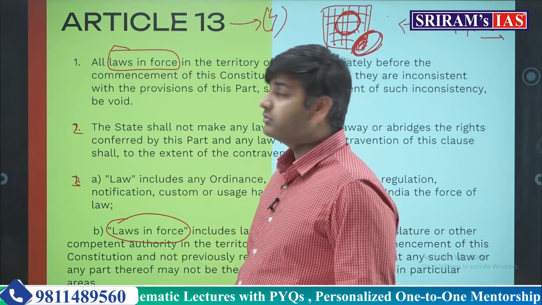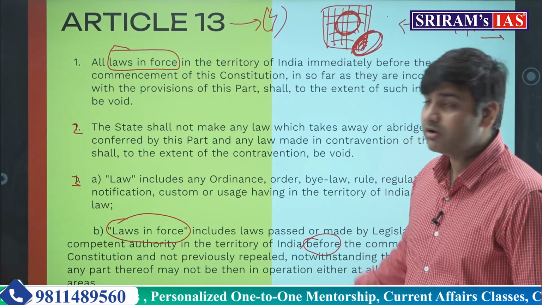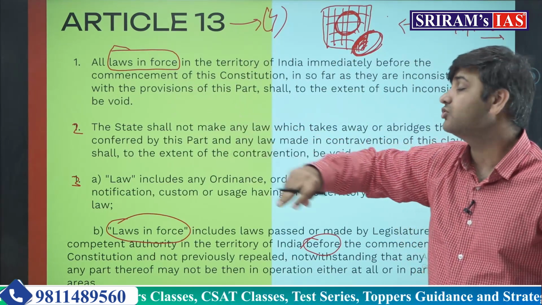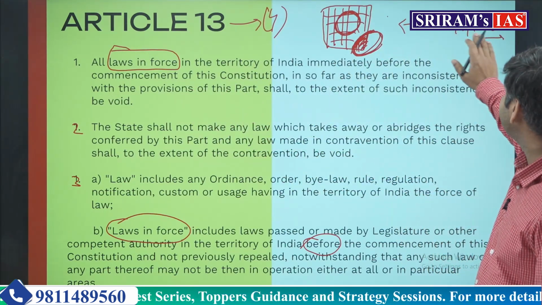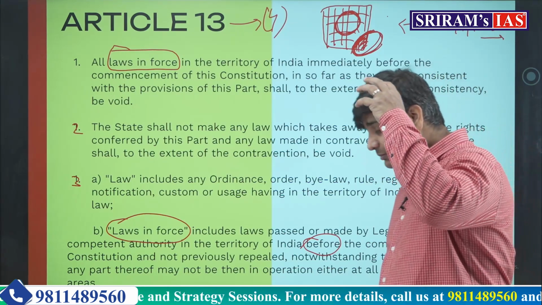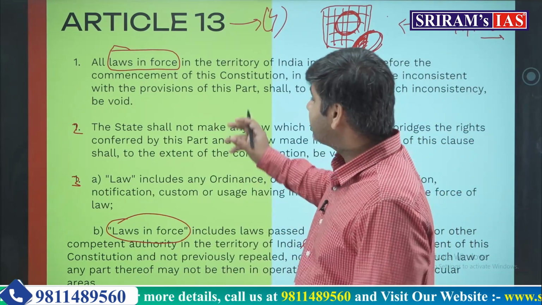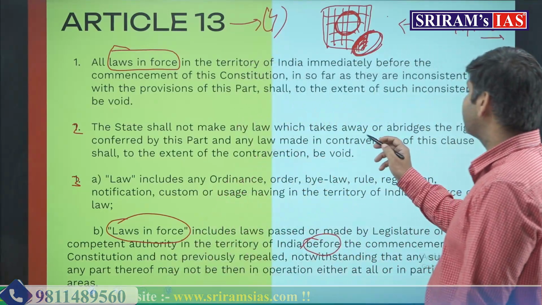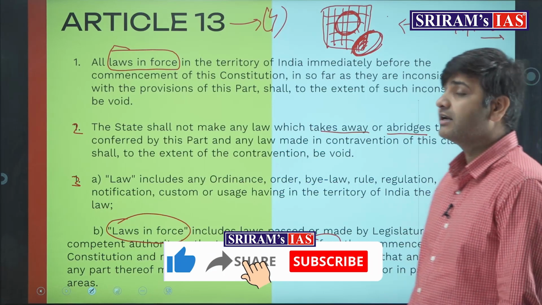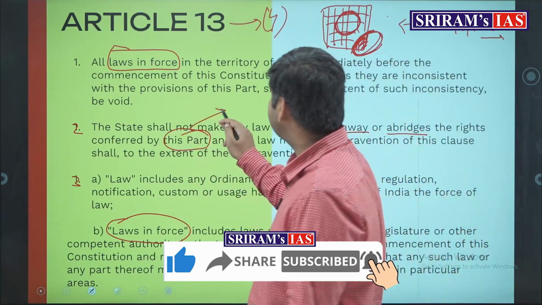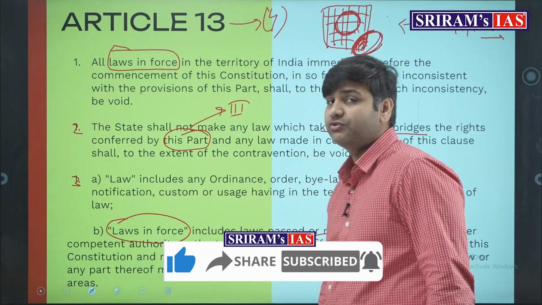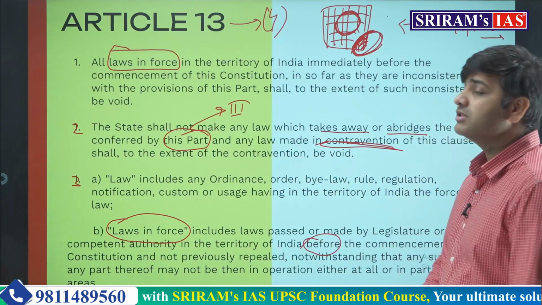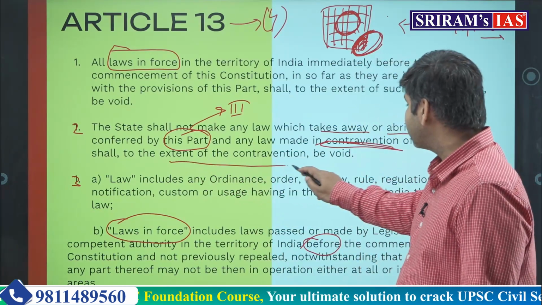That's clause number 2. The state shall not make any law. Now, the first clause is all about the laws which were made before the commencement of the Constitution. Clause 2 is all about the laws which are made after the commencement of the Constitution, or even in the present day. This clause is telling the state that you should not make any law which takes away or abridges the rights conferred by this part. This part simply means Part 3 of the Constitution, the fundamental rights. And any law made in contravention of this clause shall, to the extent of contravention, be void.